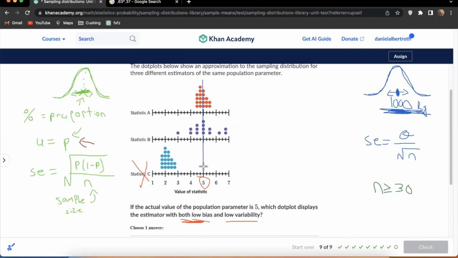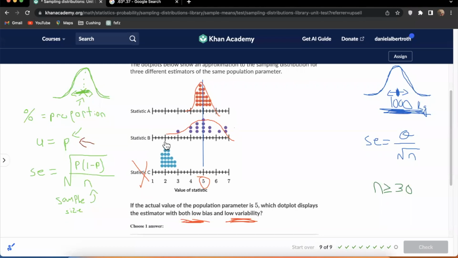So I'd say both of them have low bias in the sense that they start to peak, and it's balanced around where the center should be, 5. Which one has the low variability? To me, it looks like the purple has a bit of higher variability from sample to sample. So I think A is going to be our answer here. It's consistently getting us around the number 5, and there's less variability than statistic B. So I think A is going to be our answer here, low bias, low variability.